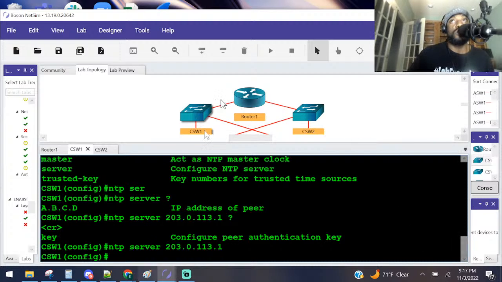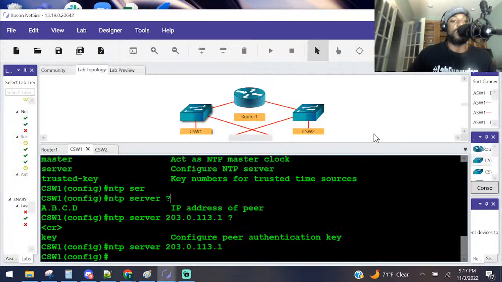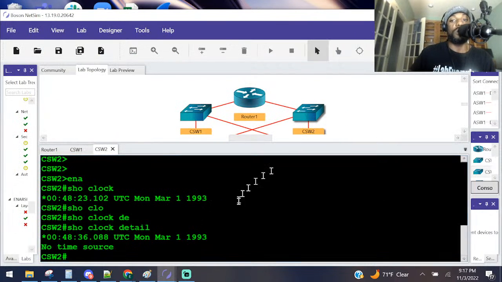On CS2, synchronize your time through router 1, through router 1's FA01 interface. So we're doing the same thing, but on CSW2, he's got to synchronize his time using that interface. So when you want to know the time, ask router 1 through that interface right there. Does that make sense? Y'all with me so far? So we go to CS2, right?